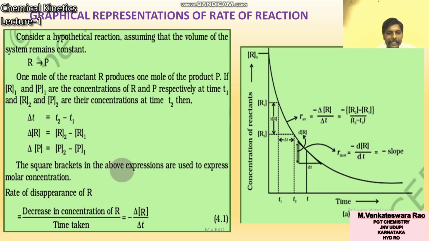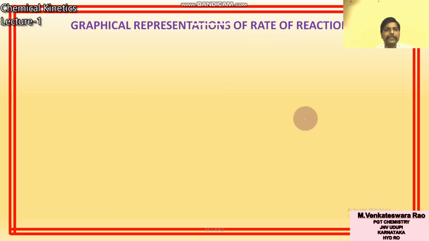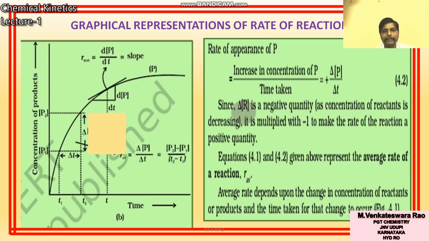The square brackets in the above expression are used to express molar concentration. Rate of disappearance of R, disappearance means decrease. Rate of decrease of reactant R is equal to decrease in the concentration of R by time taken. That is a decrease, that's why negative sign, minus delta R by delta T. It is a graphical representation of rate of reaction with respect to reactant. Next we will see with respect to product.